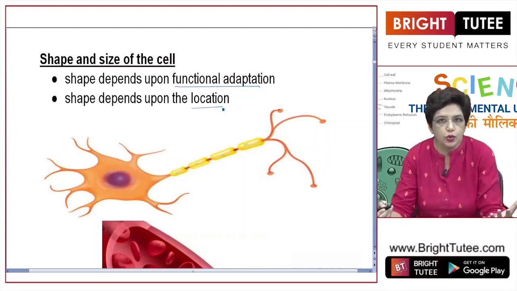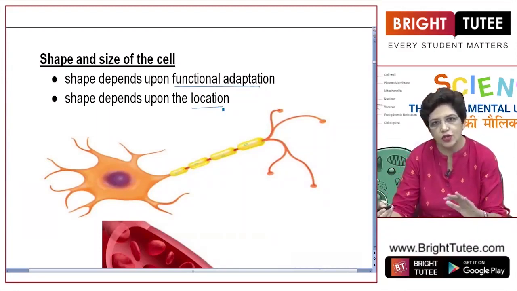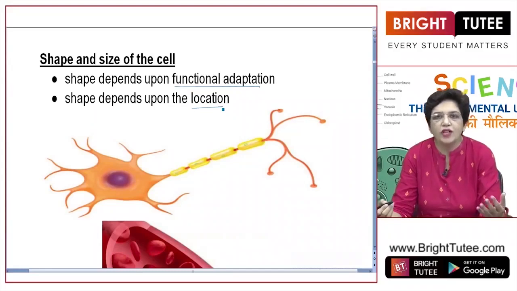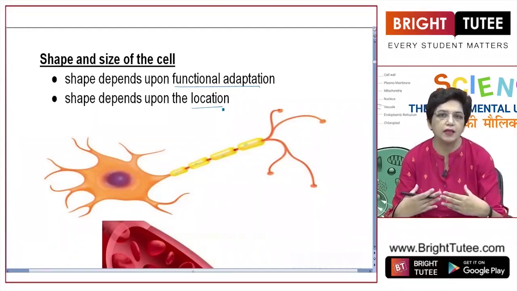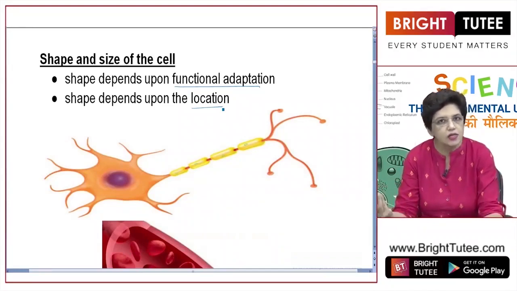What kind of function do they have to perform? The cell structure is based upon that. And where are these cells located? What is the mechanical pressure exerted by the surrounding cells? So the shape depends upon this factor.